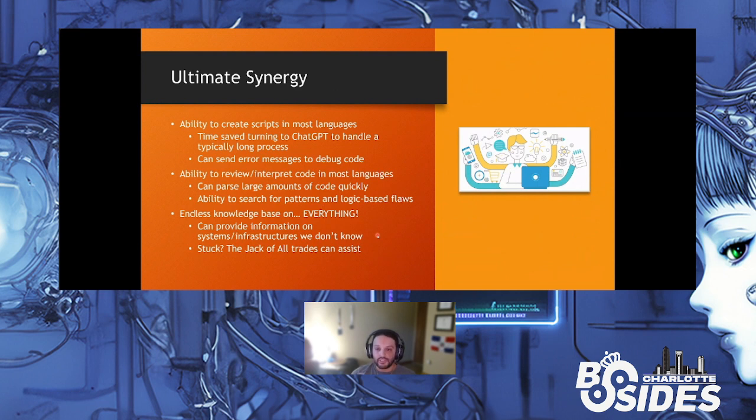So when we talk about using ChatGPT in offensive techniques, we can use the ability to create scripts in most languages. The Python interpreter is a native function, so it can use Python by default. It can write C code. It can write just a plethora of different kinds of languages. I haven't really come across a case that it can't write so far, but I can't really speak for its entire capabilities. But the great thing about it is we can turn to ChatGPT to typically handle what's a long process for us. I don't know about you, but scripting sometimes for me can take a while, writing some code, sitting down, debugging, figuring out what's going on.